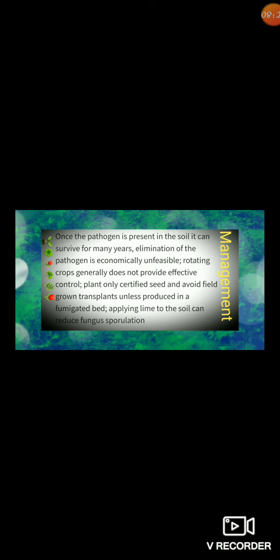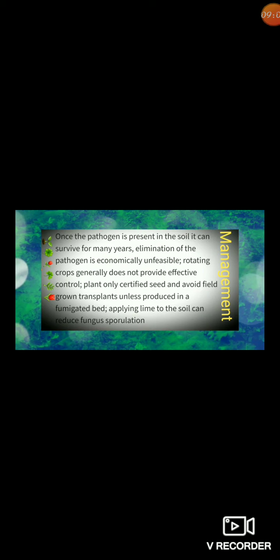Another method to control the disease is to increase the pH of the soil to alkaline. It also prevents the development of the pathogen and may break its life cycle. We can also use the solarization method to sanitize our soil or crop field. In the solarization method, we use a clear plastic tarp on the surface of the soil for 4 to 6 weeks during the hottest part of the year.